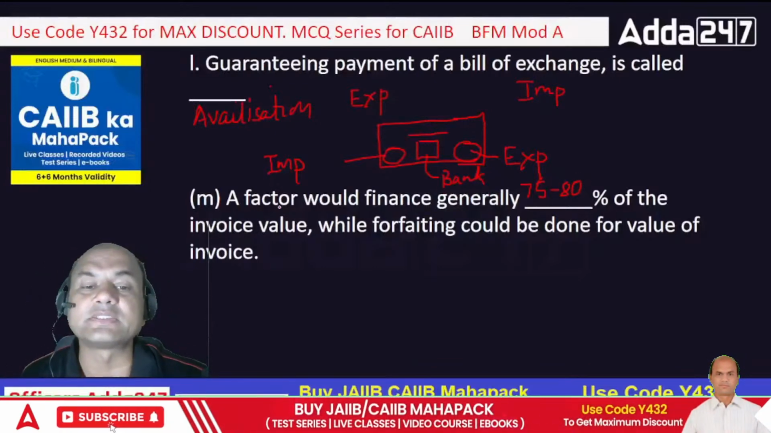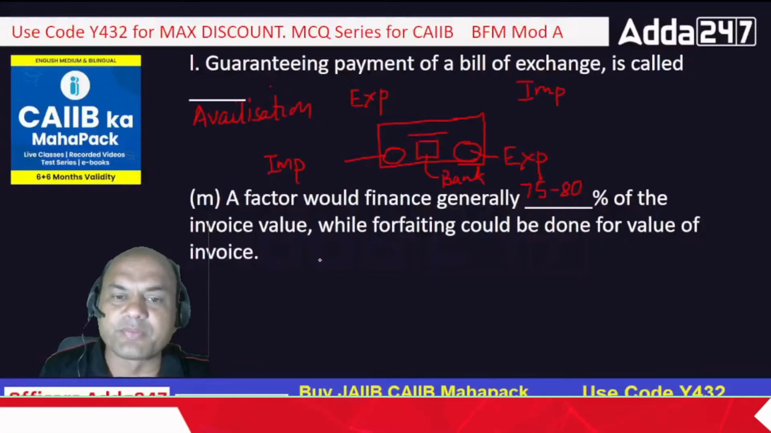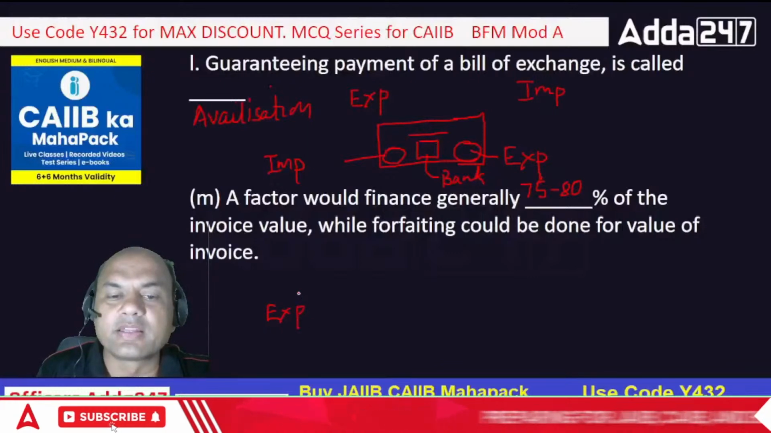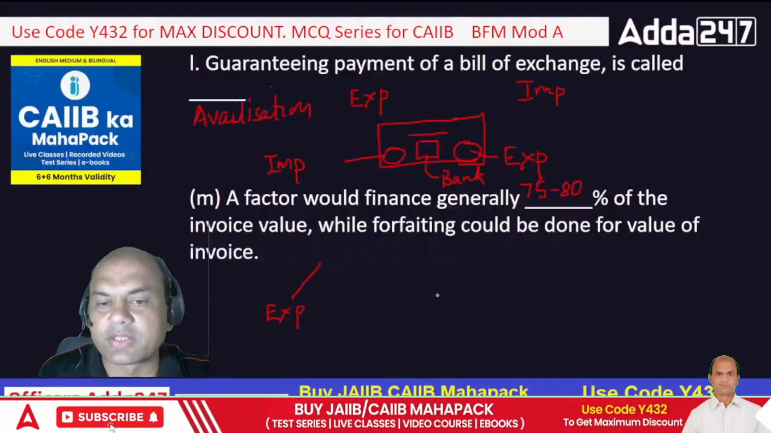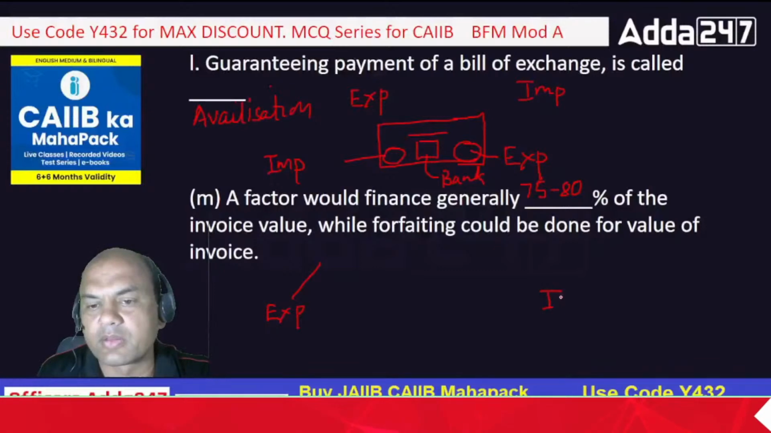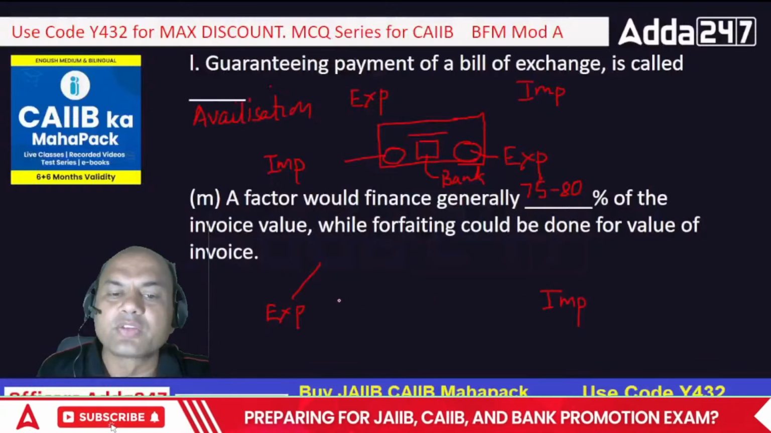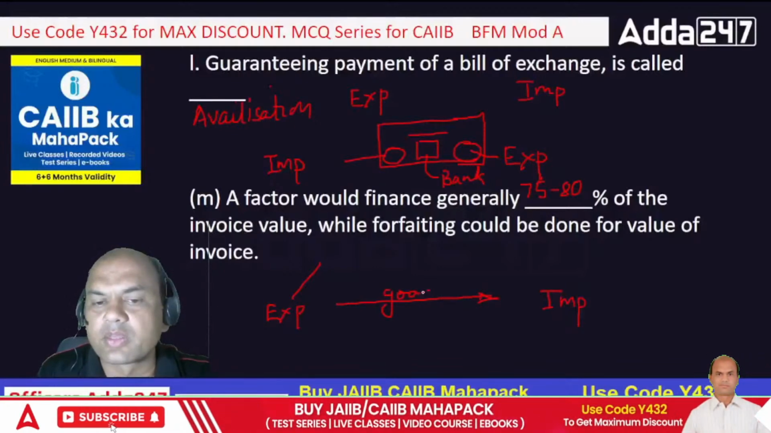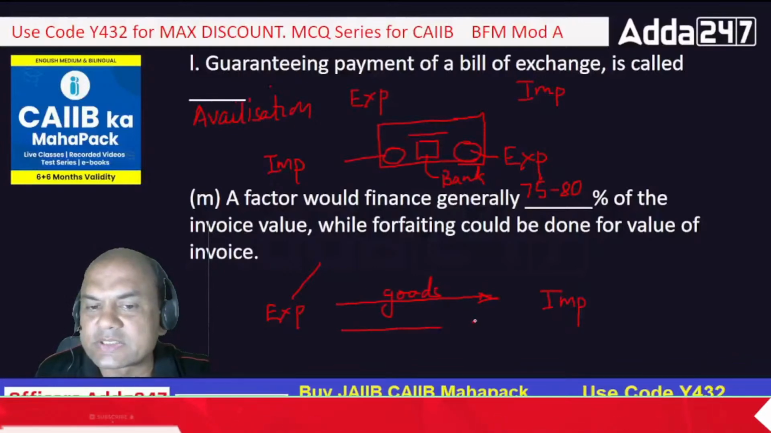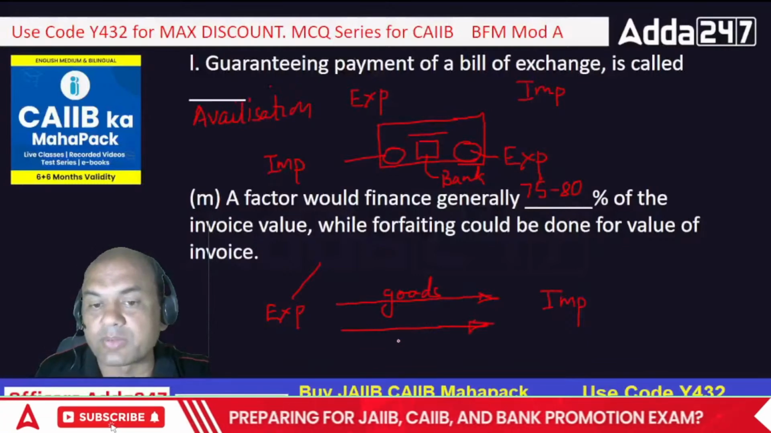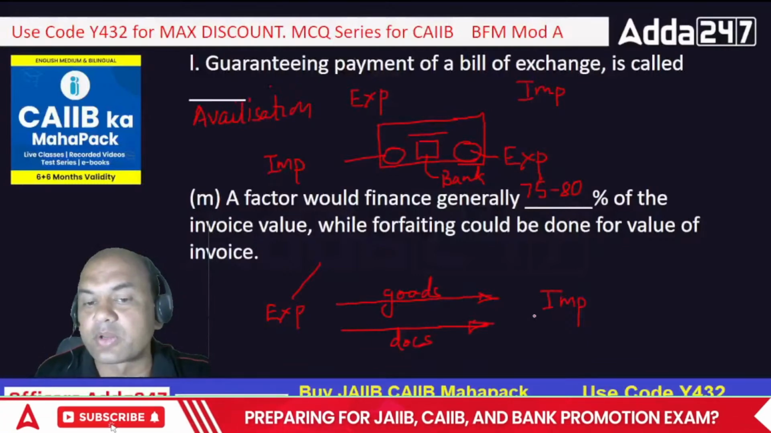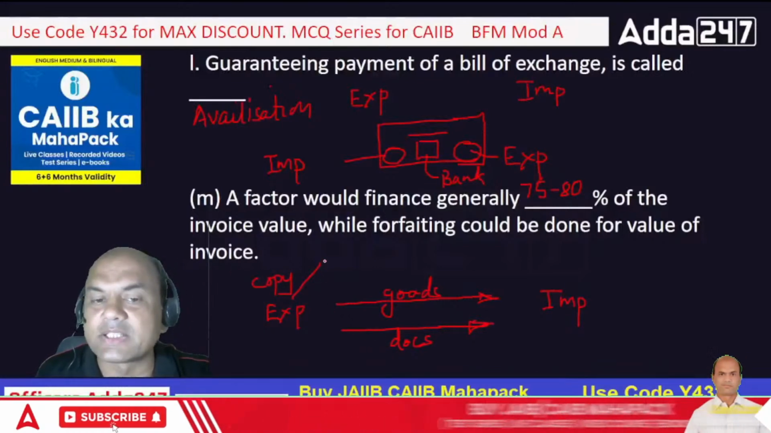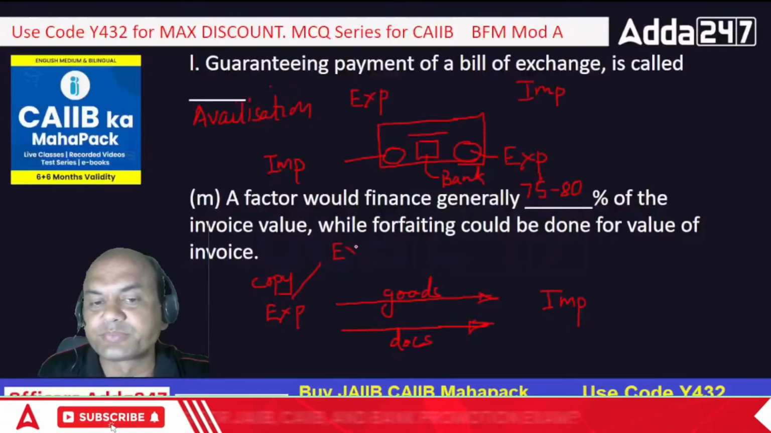So factor means an export factor. Here again I'll explain to you. This is the exporter. He will give the documents to the importer, here. It is on an open account basis. So the exporter sends goods to the importer. He also sends the documents. Documents are sent by the exporter to the importer, and a copy of these documents is given to the export factor.